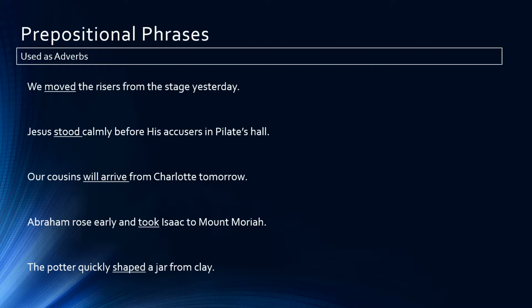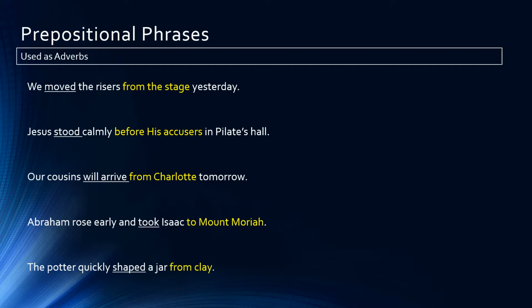Now we're going to look for the prepositional phrases that modify or give explanation to the verb. I have all the prepositional phrases highlighted now in yellow. And the first sentence says, we moved the risers from the stage. From the stage is a prepositional phrase serving as an adverb in this sentence, modifying the verb moved.